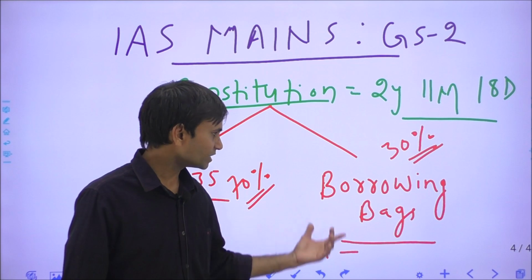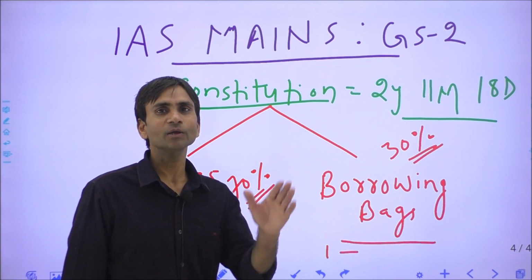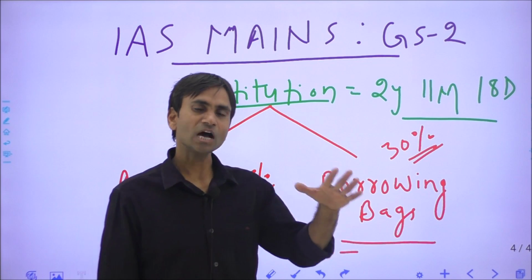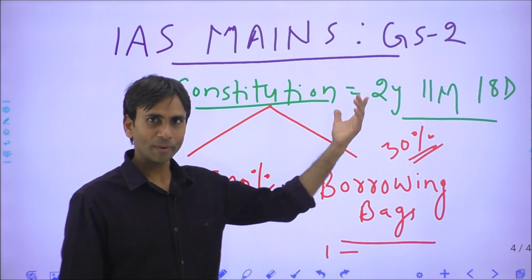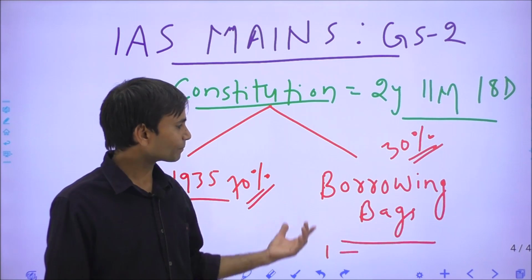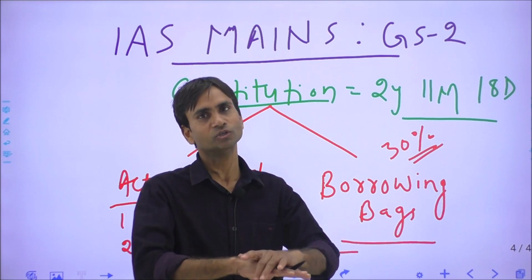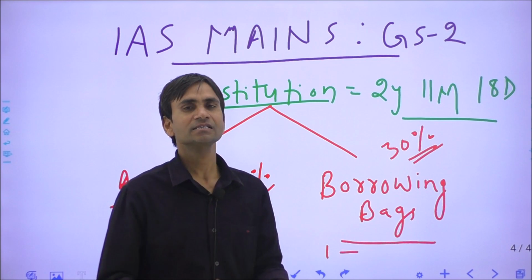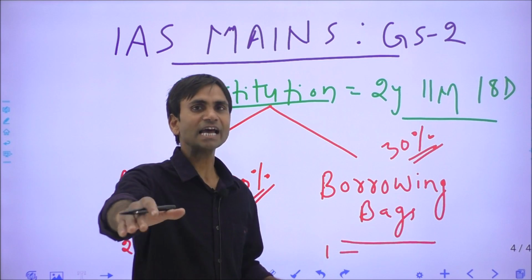So these are some features we have adopted from USA, USSR, United Kingdom, France, Germany, South Africa, Australia, Ireland. So many features we have accepted, and definitely these features have a deep impact on the Indian constitution. So it simply seems like a borrowing bag. But change in the second paragraph.